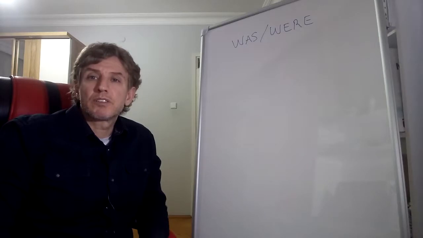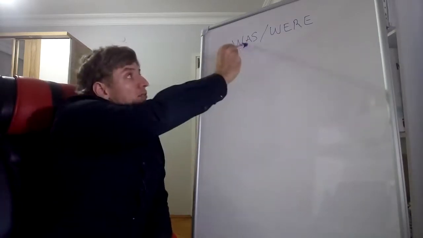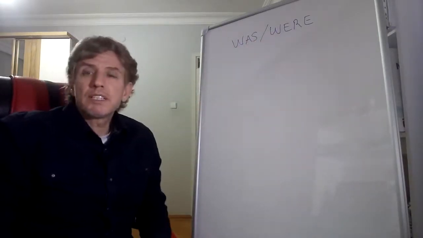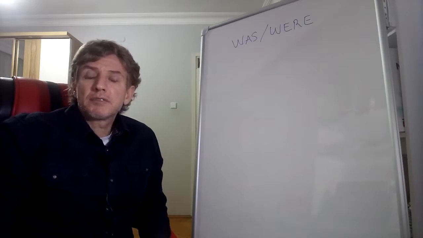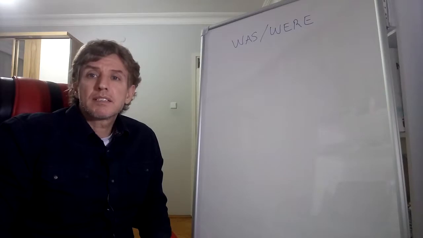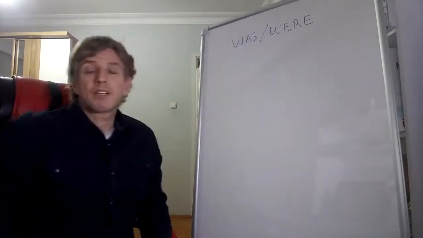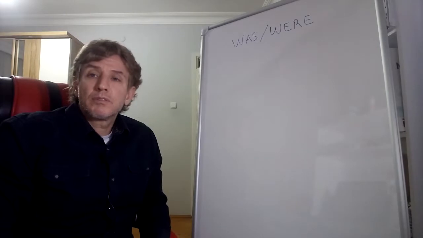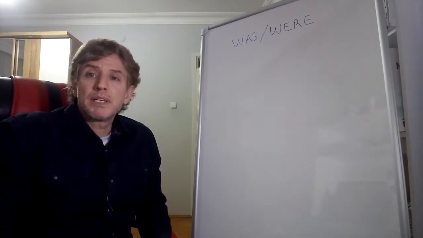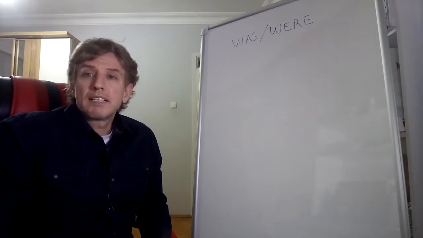Today we're going to learn was, were. Was, were is the past tense form of the verb to be, okay? In simple present tense it is is, am, are, but in simple past tense it is was, were, okay? There are two forms of the verb to be in past tense. Okay, let's start our lesson.